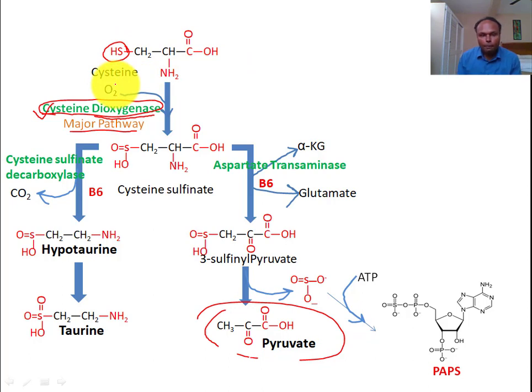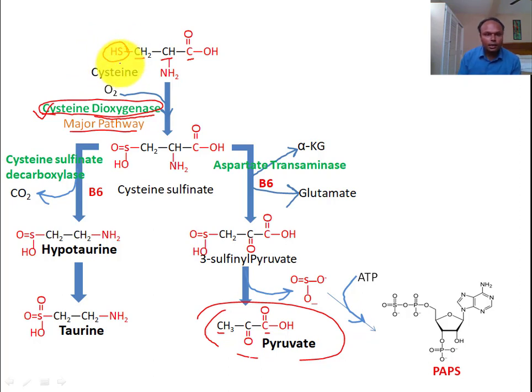From the beginning I am telling you to understand the structure of molecules. If you understand the structure of a molecule, you will have command over the molecule and over the pathway. Otherwise there is no other way out. So you can see here this cysteine is made up of 3 carbons, and this 3 carbon compound is converting into a 3 carbon compound, that is pyruvate. It's easy to understand.